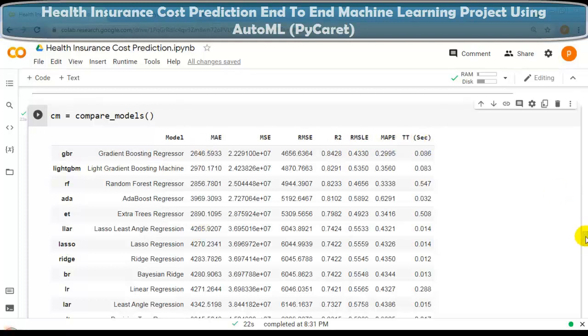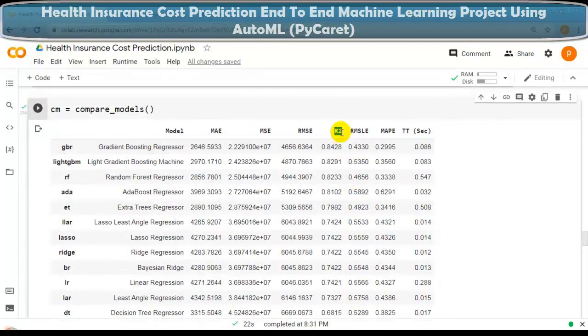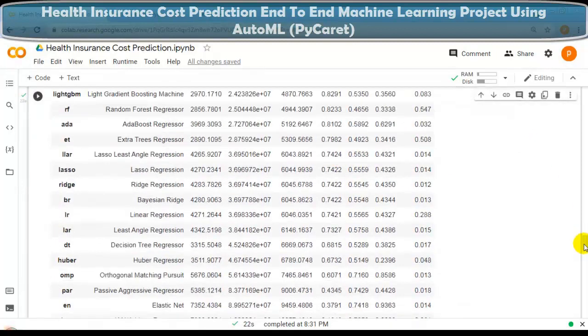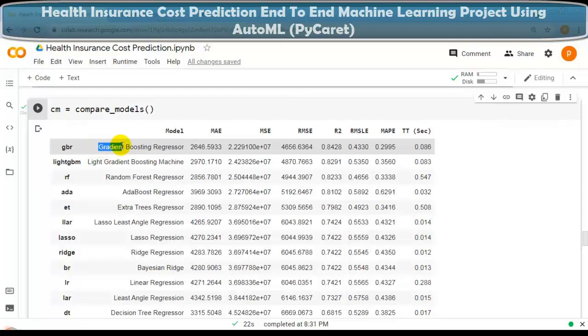And please remember, by default this table is sorted by the R squared value, from highest to lowest. From this table, we can say that the best model for our dataset is gradient boosting regression, having this R squared value.